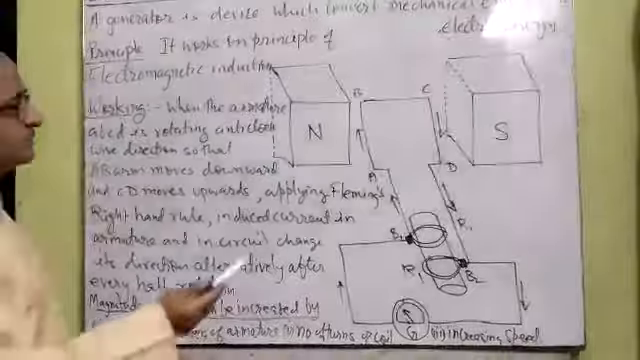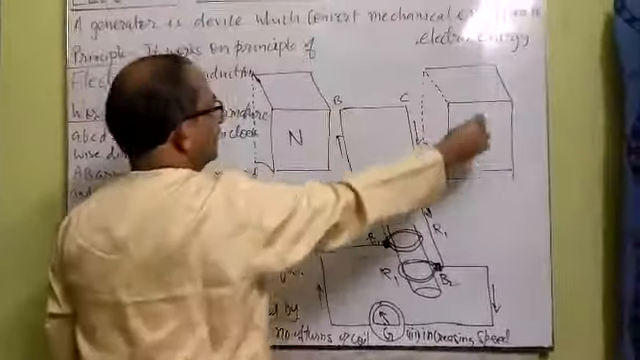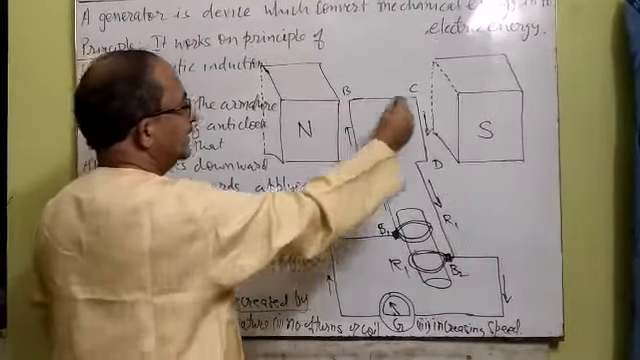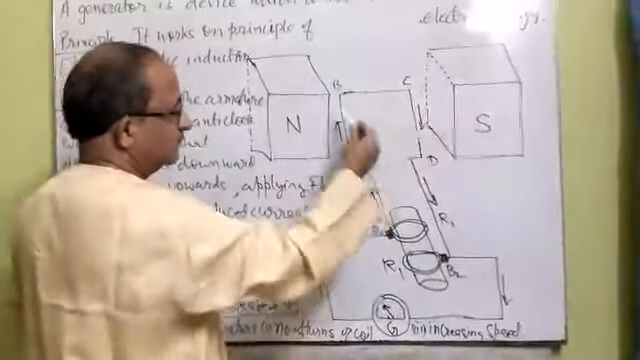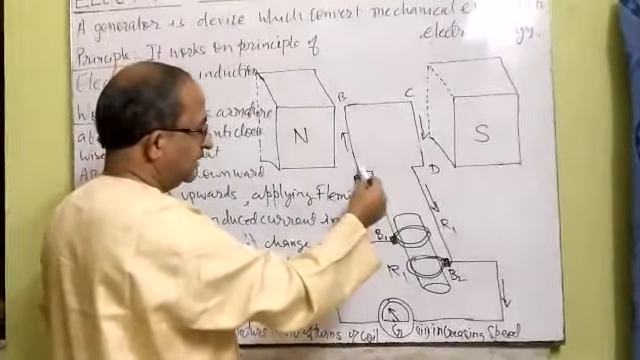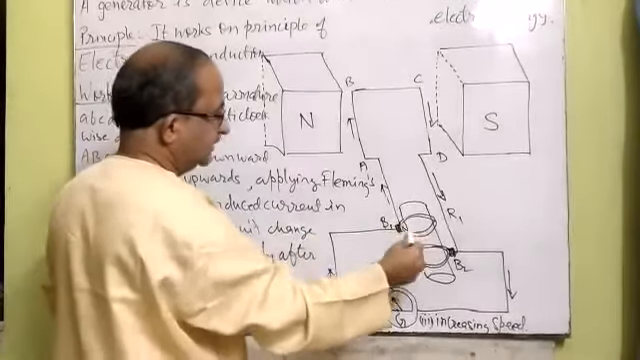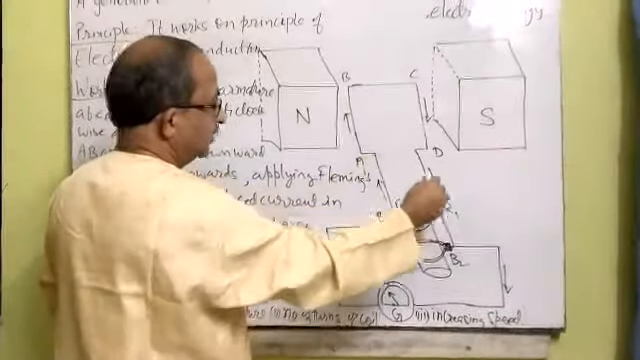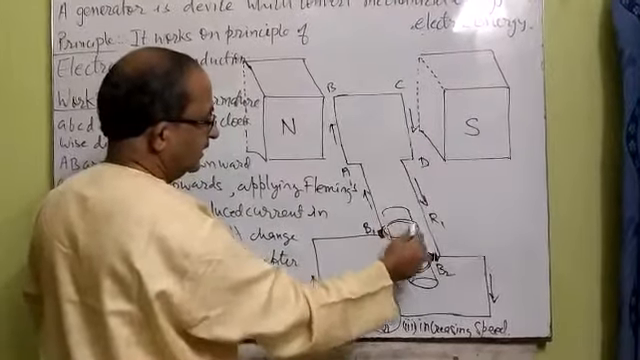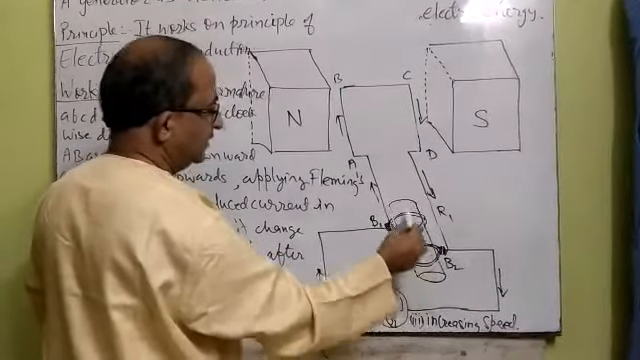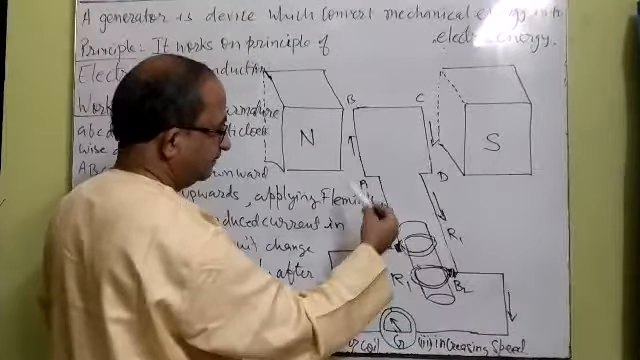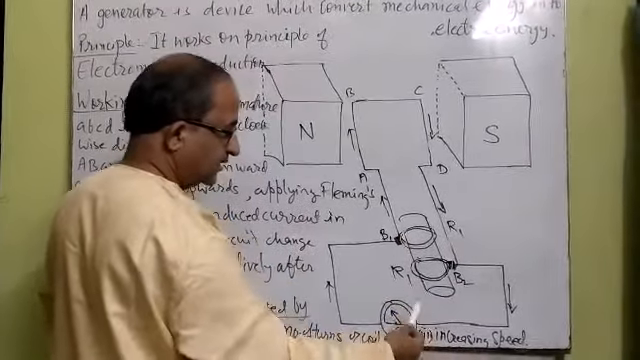Now in the construction, first of all, a strong horseshoe permanent magnet is used for producing the magnetic field, and an iron armature on which many turns of copper wire coil are placed. One end of the coil is attached to one ring and the other end of the coil is attached to another ring. Both rings are firmly attached to an axle, and the armature as well as this axle rotate with the help of an external mechanical source.